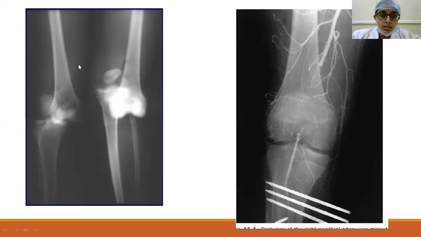So these are the type of injuries which you must be very conscious of. Sometimes what happens is the dislocation may get reduced by itself by the time the patient comes to the hospital. So on seeing the X-ray, you will not find any dislocation or anything, but you have to examine the distal pulses. So here in this X-ray, you can see that there is a cutoff in the flow of the popliteal artery here.